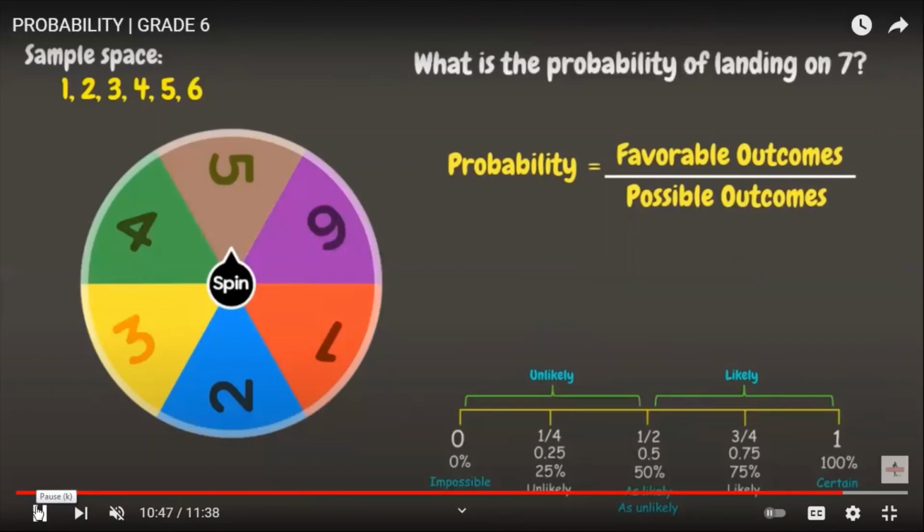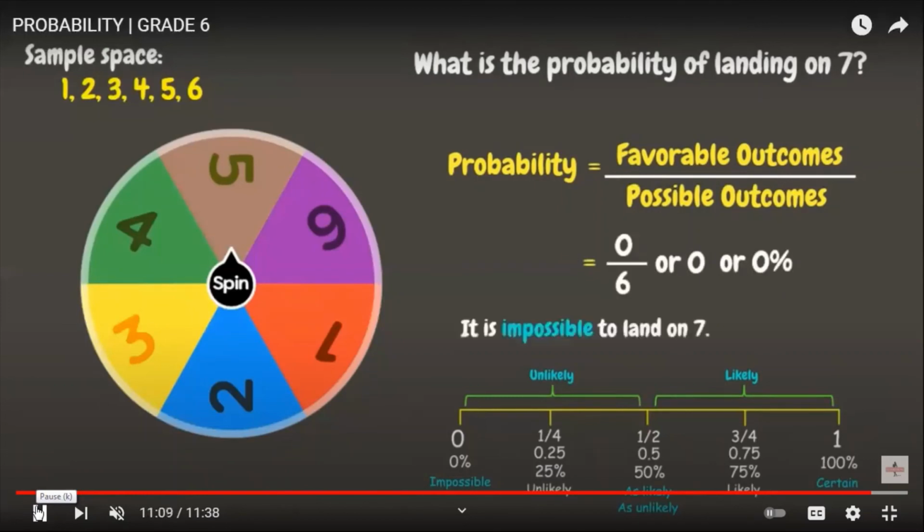Now let's proceed to our last. What is the probability of landing on 7? Based on our wheel, we don't have number 7, so 0 out of the possible outcomes, which is 6. 0 divided by 6 is 0, or 0%. It means to say that the probability of landing on 7 is impossible.